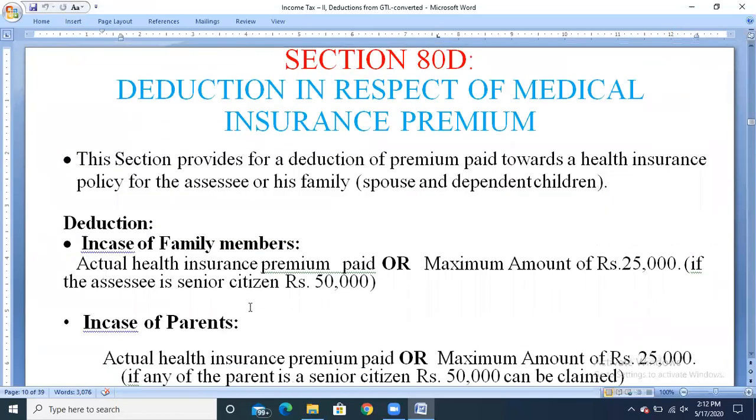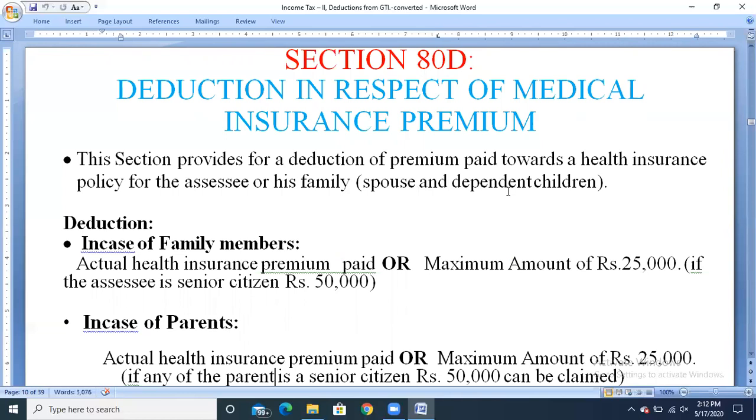Next, we'll move on to section 80D, which deals with the medical insurance premium. Be careful, section 80D deals with deductions in respect of the medical insurance premium. This section provides for a deduction of premium paid towards a health insurance policy for the assessee or his family, that is spouse and dependent children. So any medical insurance premium paid by the assessee for himself, for the spouse, or for the dependent children qualifies.